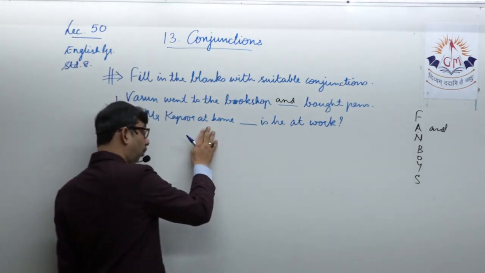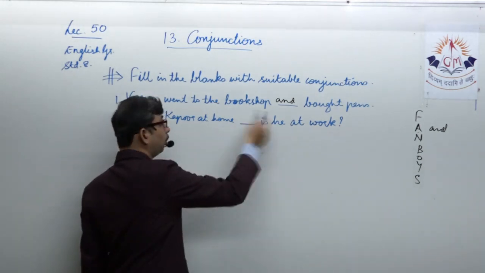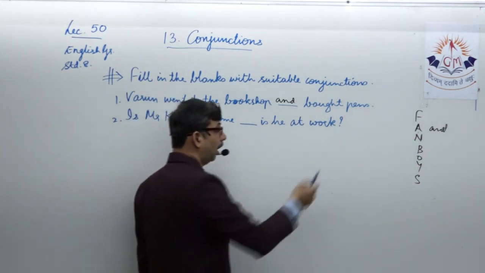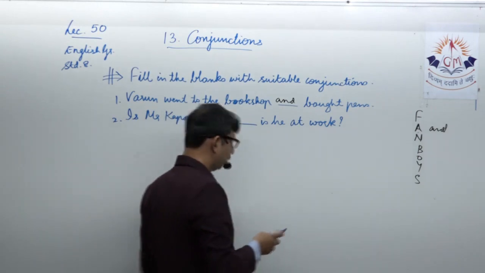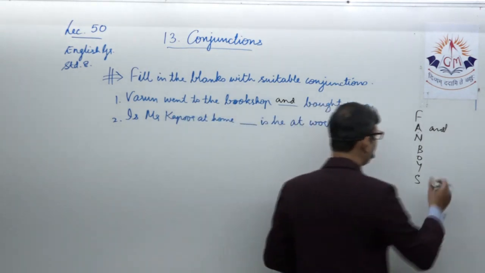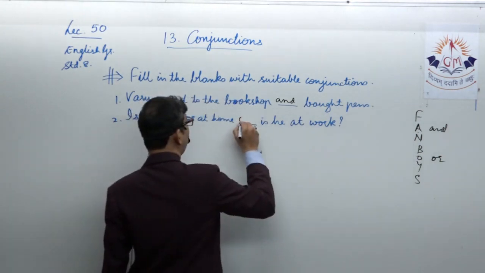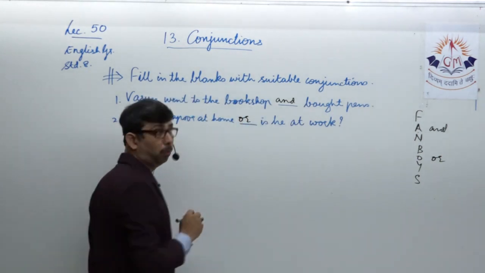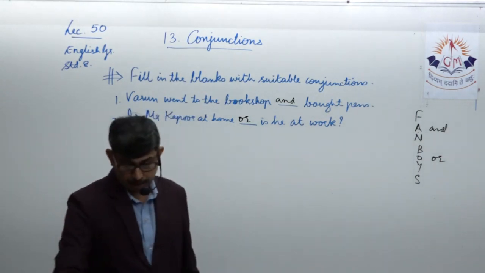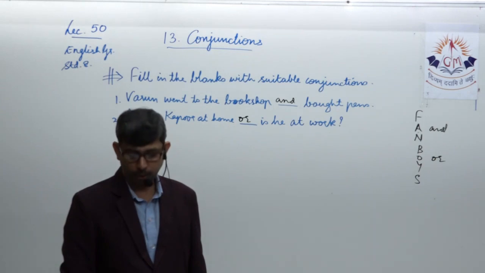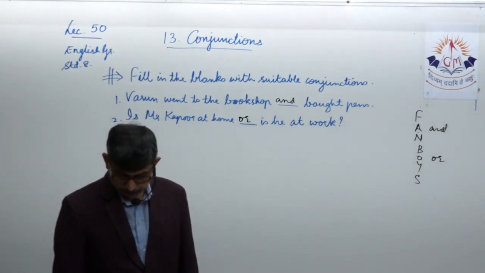Either he is at home, or at work, but I need a word in order to join them, and that is a coordinating conjunction from the fanboys that I have learned. So the word would be or. Let us insert it. Is Mr. Kapoor at home or is he at work? Well, you might have performed this a number of times earlier, but still it's a reinforcement of your learning of conjunctions. Let's take another sentence.